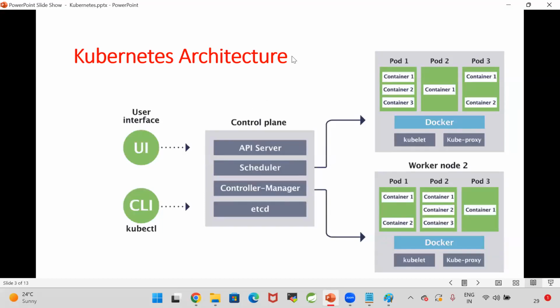Hello. Yes, sir. Sir, can we say one of the properties of Kubernetes is load balancing of applications? Is it correct? It is one of the concepts. It can do the load balancing. So here I have one question.